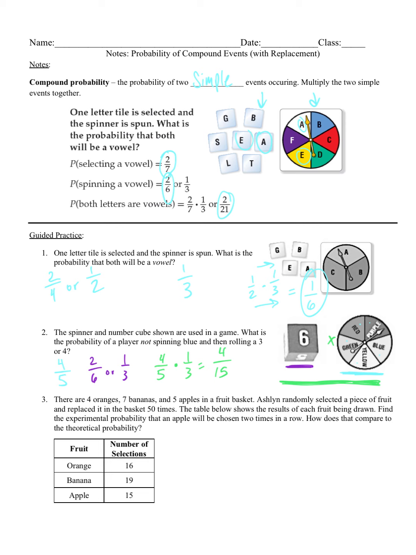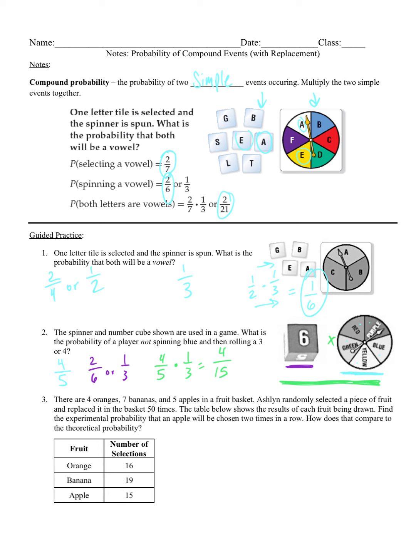We can't simplify that, so we have a 4/15 chance. So if we were to do this exact same scenario, spinning and rolling the die 15 times, 4 of them should be not blue and a 3 or a 4, okay?